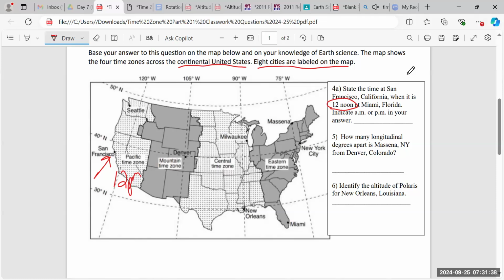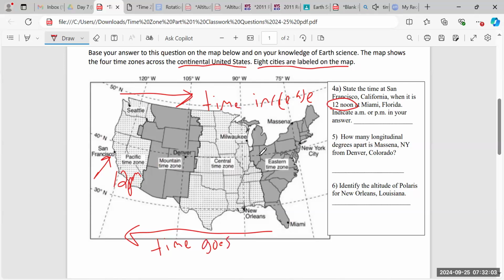So remember what we learned in class. When you're heading towards the east, time increases. When you're heading towards the west, time gets less, right? Or time goes back. All right, that was in our note sheet. Sorry, this was supposed to say time increase.